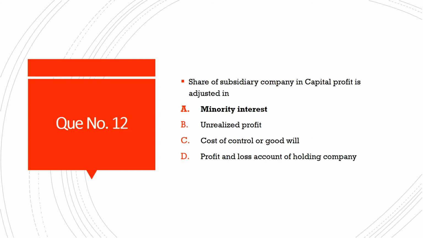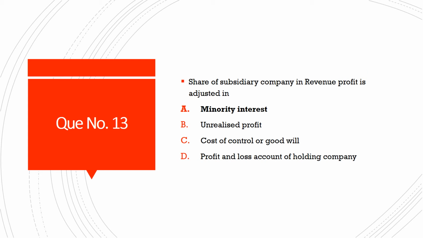Then next question, question number 12. Share of subsidiary company in capital profit is adjusted in, and the options are option A, minority interest. Option B, unrealized profit. Option C, cost of control or goodwill. And option D, profit and loss account of holding company. And the correct answer is option A, minority interest.